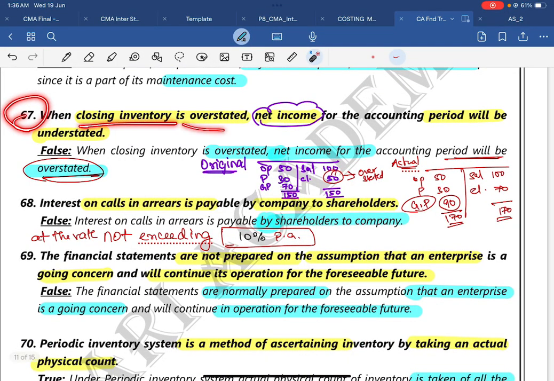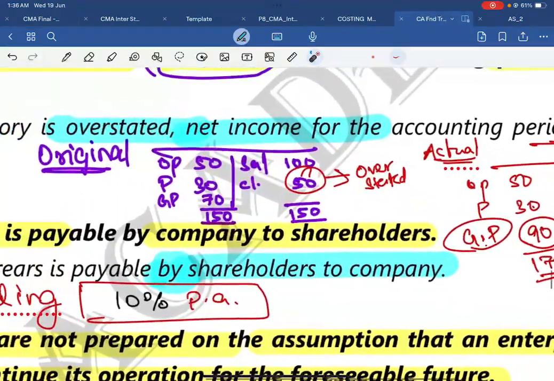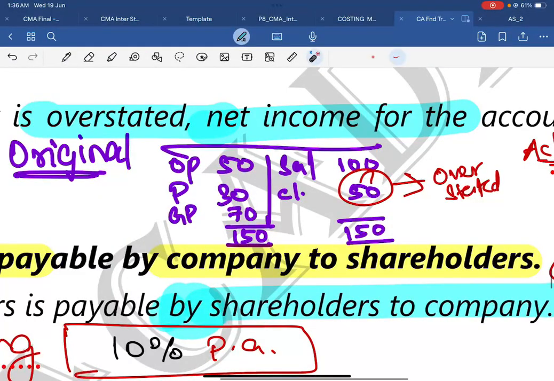67. When closing inventory is overstated, net income for an accounting period will be understated. I will give clarity over this point. Keep this as your original data. Sales is 100, closing stock is 50, opening stock is 50, purchases is 30. What is your GP ratio?